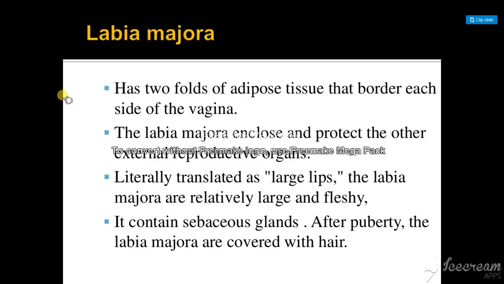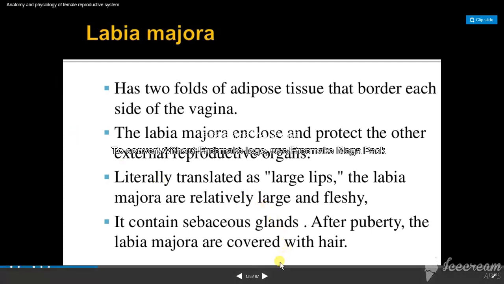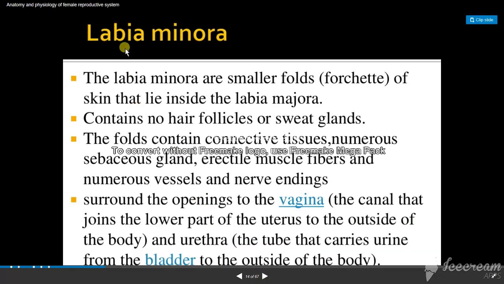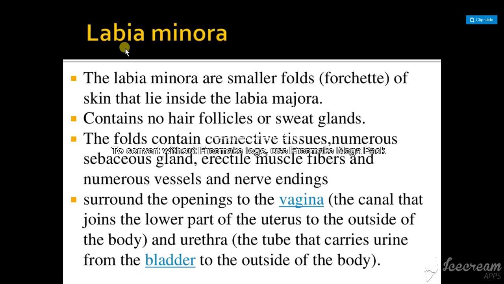It doesn't contain any hair follicles or sweat glands. It mostly has sebaceous glands, erectile muscle fibers and nerve endings. Mostly all nerve fibers and blood vessels will be present in the labia minora. It doesn't have any hair follicles or any protective function. It surrounds the vaginal opening and urethral opening.